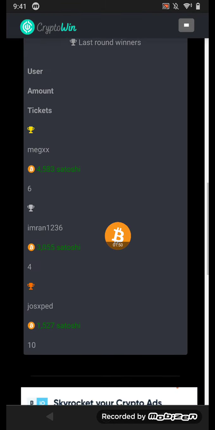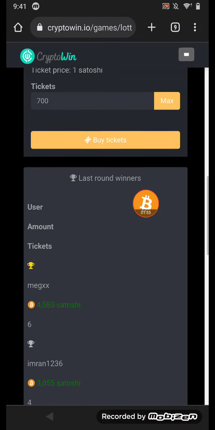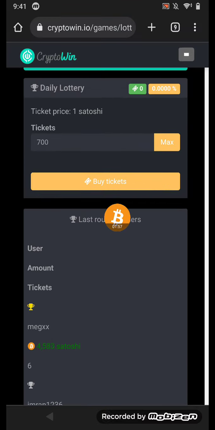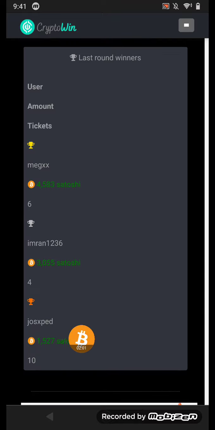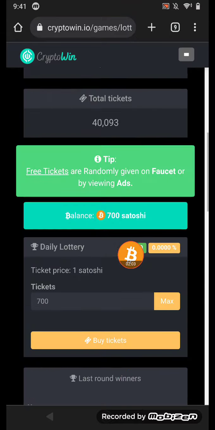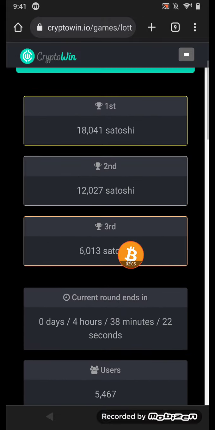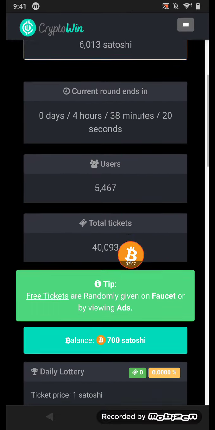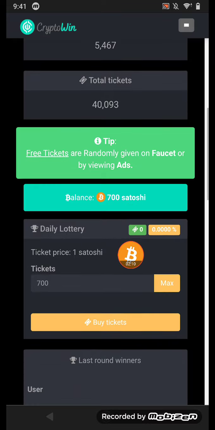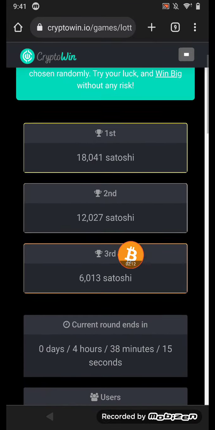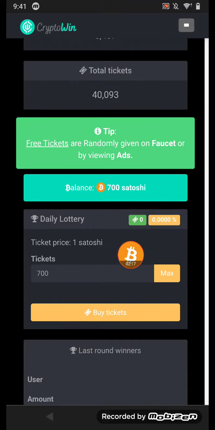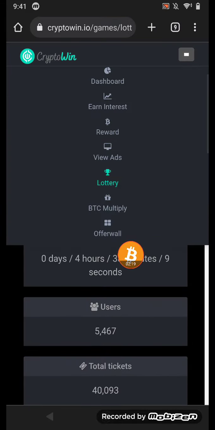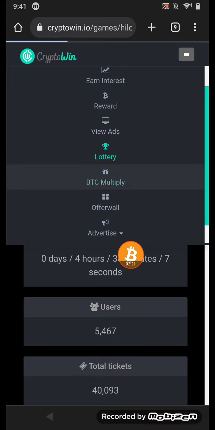And you can see the winners of the last round. This is the first, the second, and the third person to win. Today the winning amount is much higher. I can just buy a lottery ticket and participate in the contest, or I can ignore it and go for withdrawal. Okay, and the next way is BTC multiple.